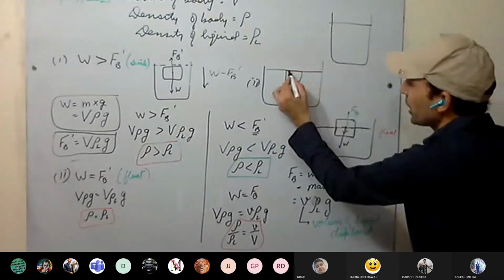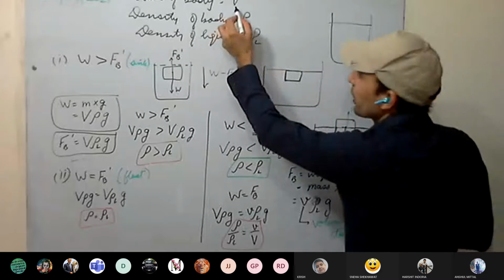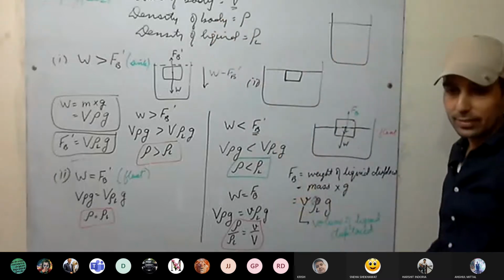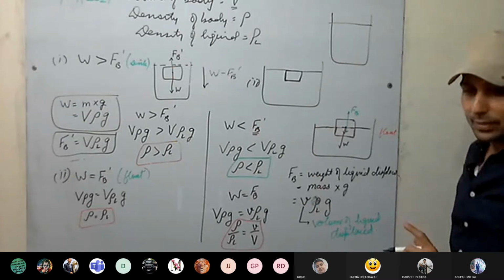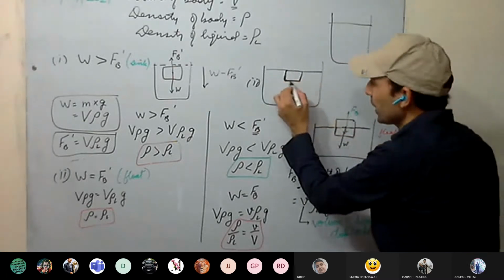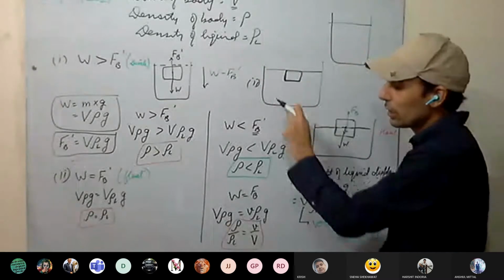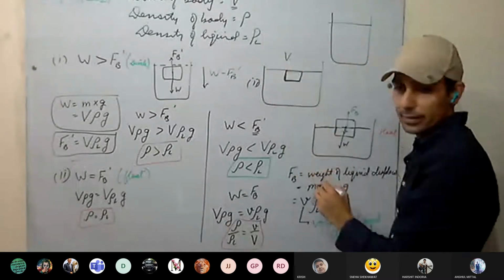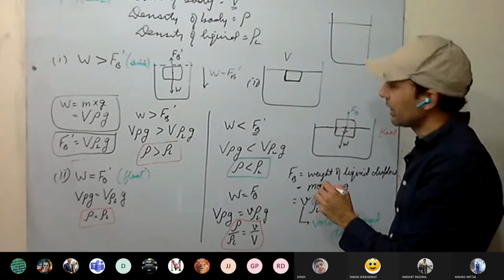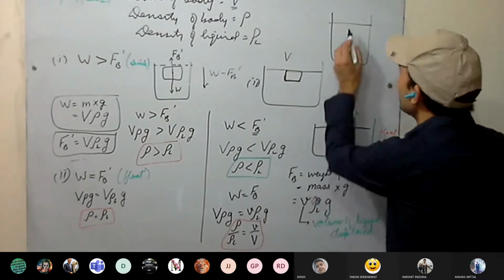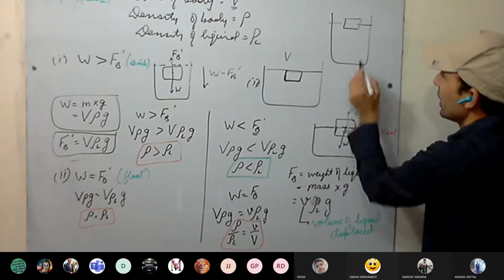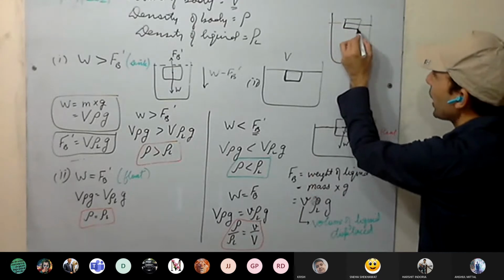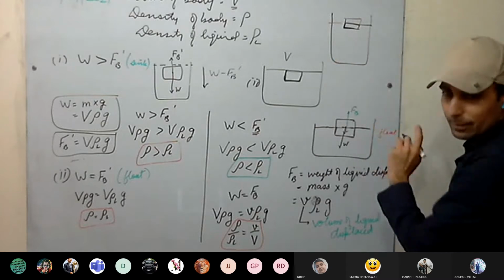See here, we are considering when the body is completely immersed, volume of the body what we have taken? Capital V. Yes, sir. Capital V we have taken. And when it is completely immersed, volume of the displaced liquid is what? Capital V. Yes, sir. Now, but here in this case, it is partially immersed. Partially immersed means only a part of the volume of the body is submerged.